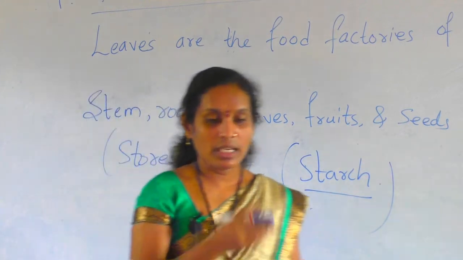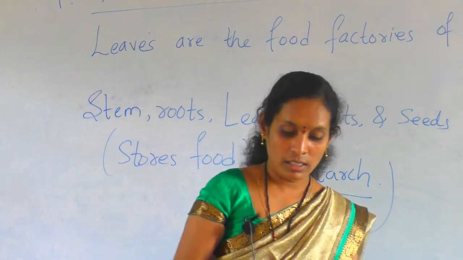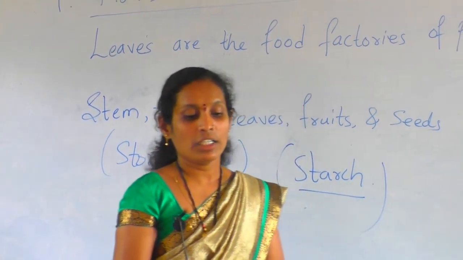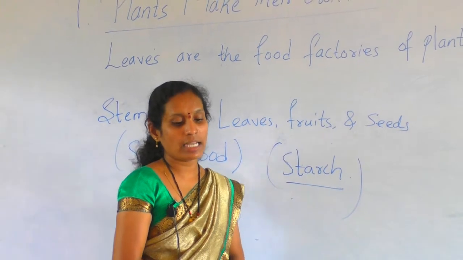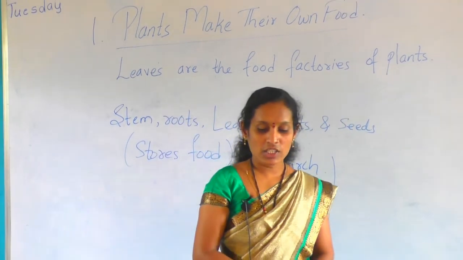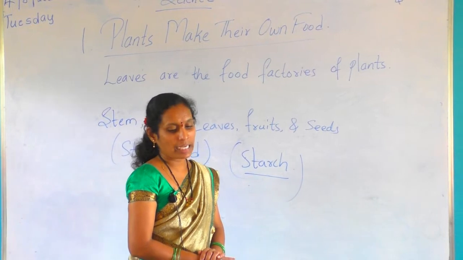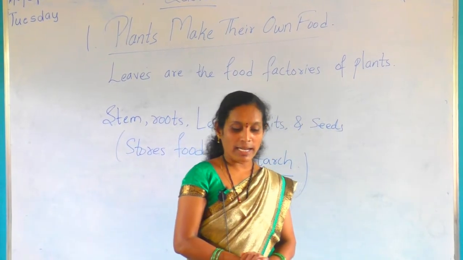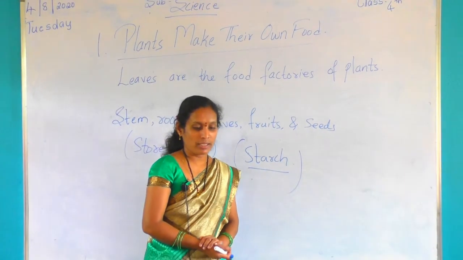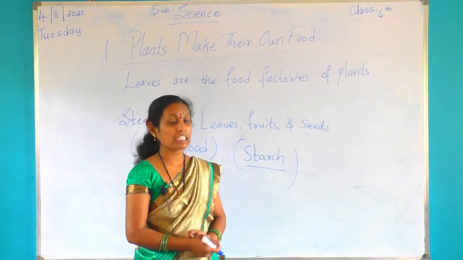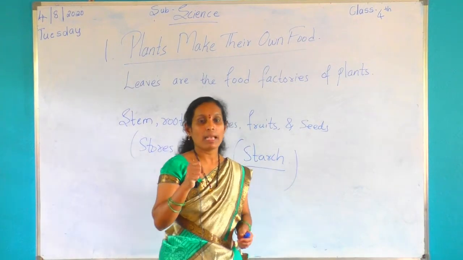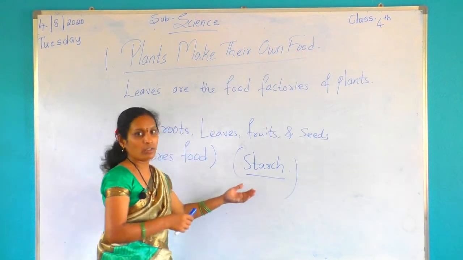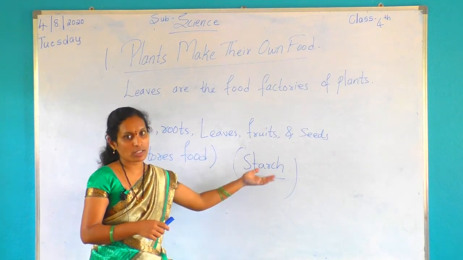Okay. Next, page number 189. During photosynthesis, the plants trap the sun's energy. This energy is passed on to human beings and animals when they eat the plants. So, energy flows from the sun to plants and then to animals and human beings. See, during photosynthesis, plants trap the sunlight. Plants take the sunlight to prepare the food, in the form of sugar and oxygen, right?